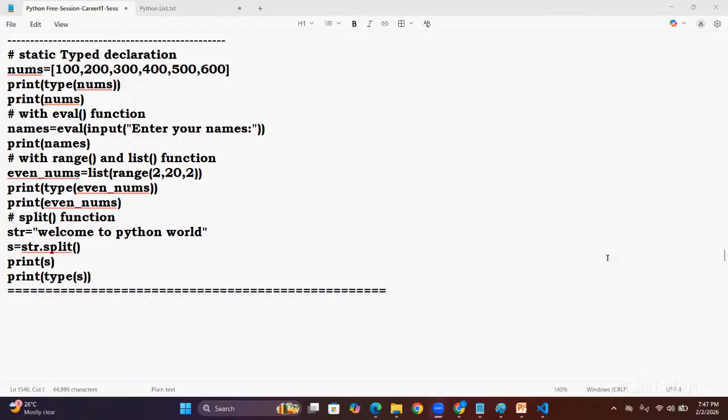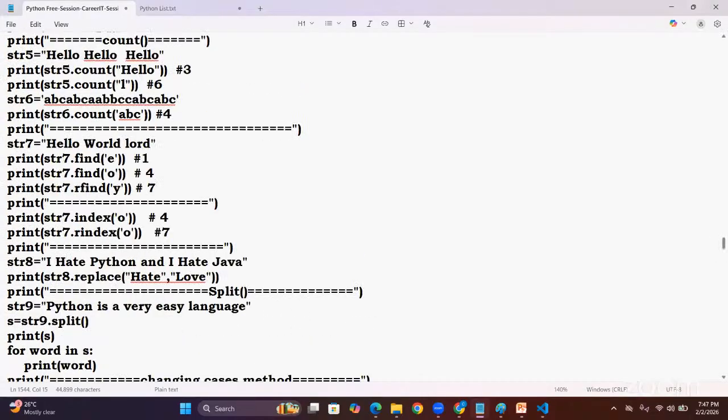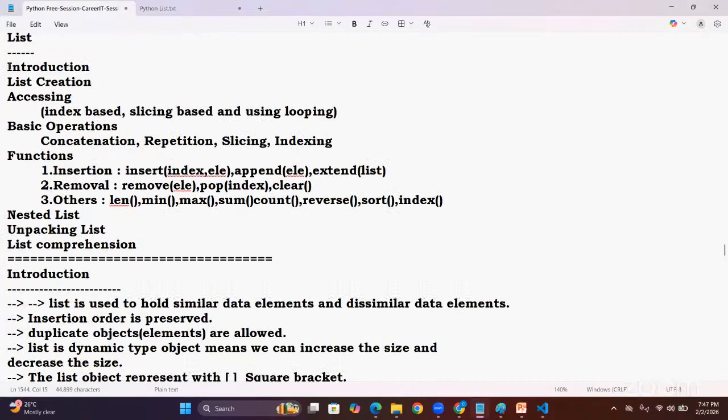Right. So try to create it yourself also. Thank you. And this is the creation, sir. After completing creation of the array, now we'll go with our agenda. What is the agenda, sir? Introduction, creation. Then we are going with accessing, sir. We can access with indexing, slicing, and looping control statements also.